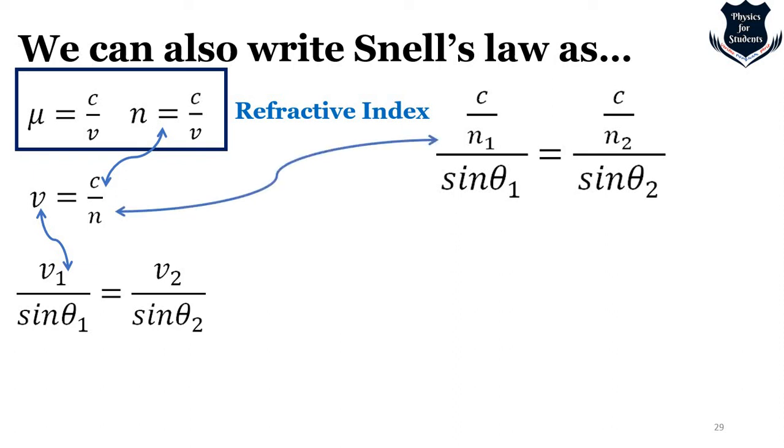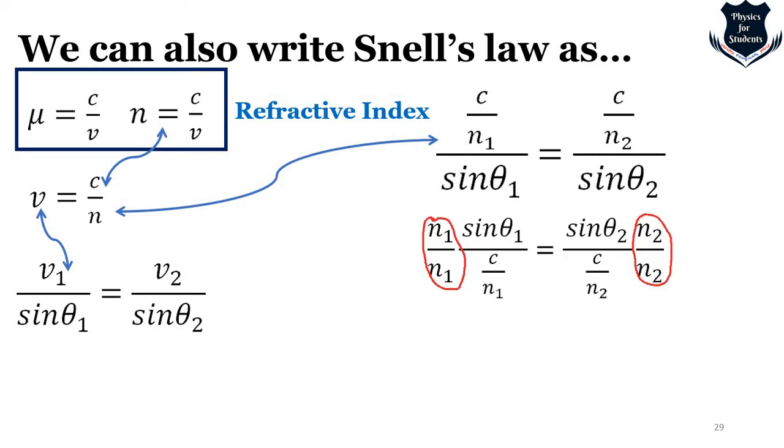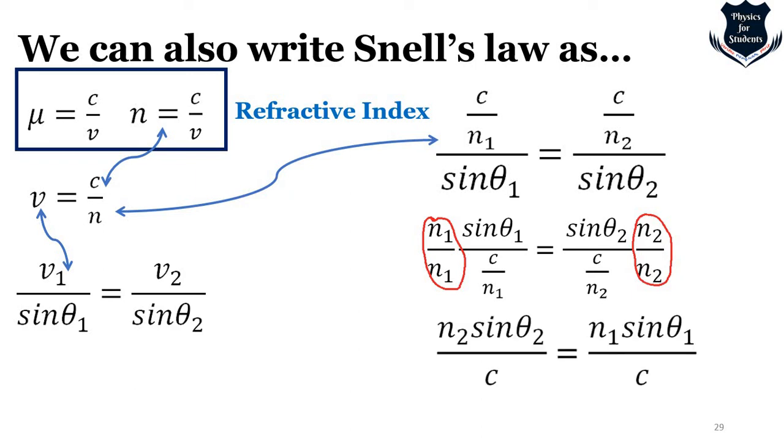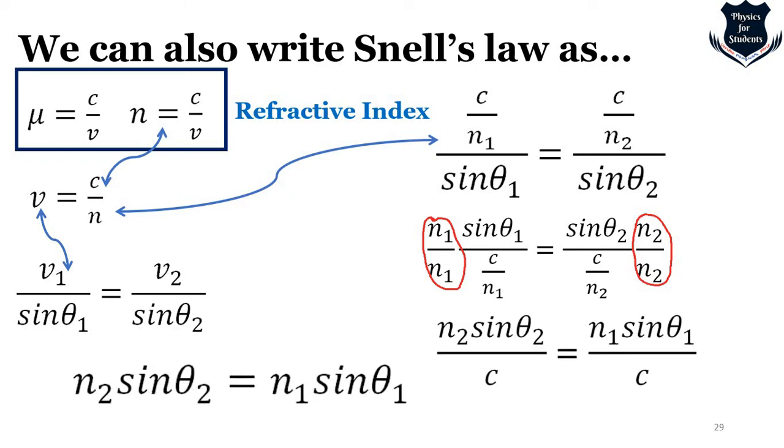So I substitute V1 instead of C by N. Because we have two, we write it C by N1 and C by N2. So I substitute V over there, and then I multiply both sides by n1 and this side by n2. What do we get? We get this, and from there we get this.